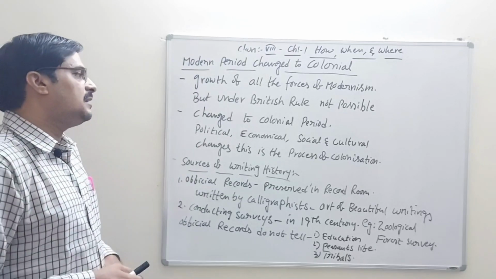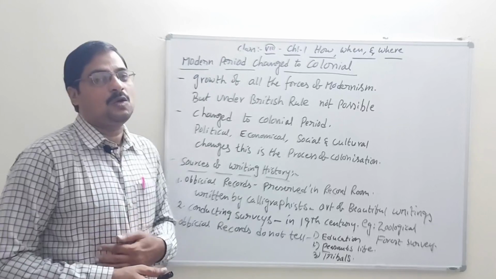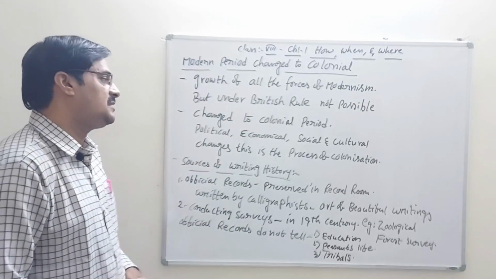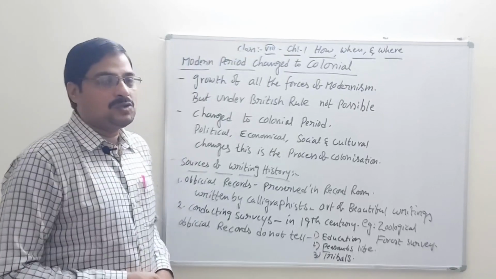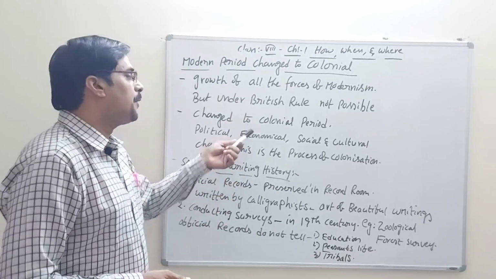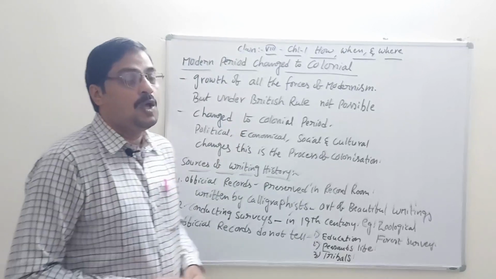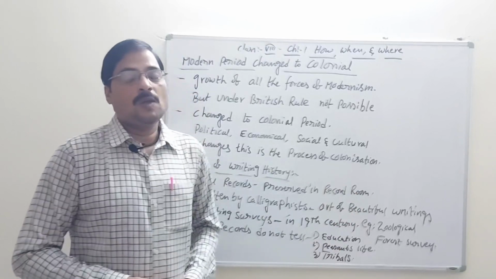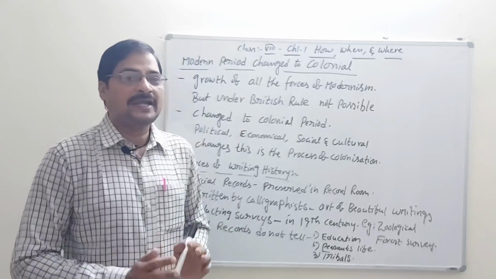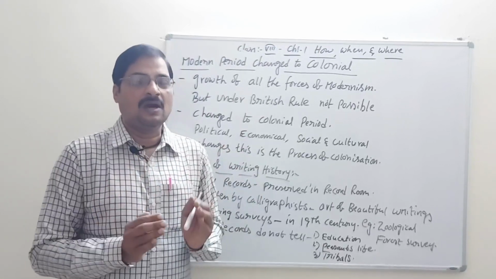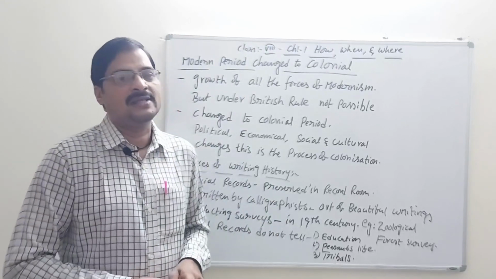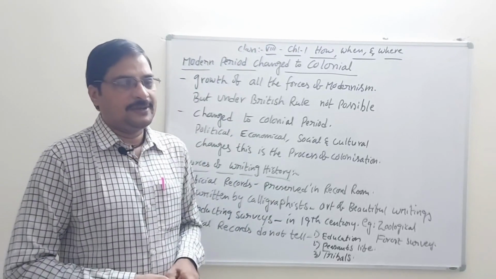So according to this, in the colonial period they had to change political changes, economical changes, and social and cultural changes also. This process is named colonization. Colonization means they divided the entire society into colonies, groups, and each group has one head. The head we can call a viceroy or governor.